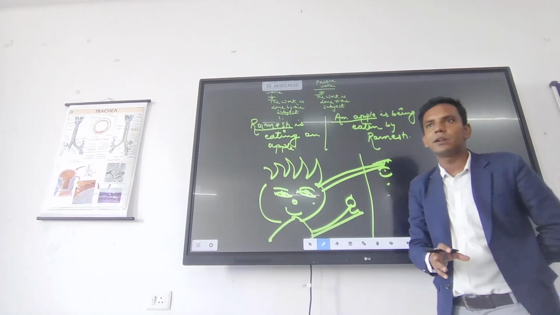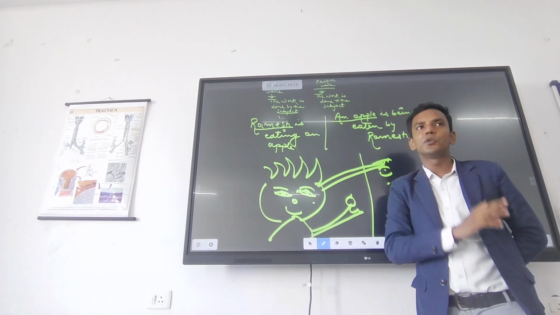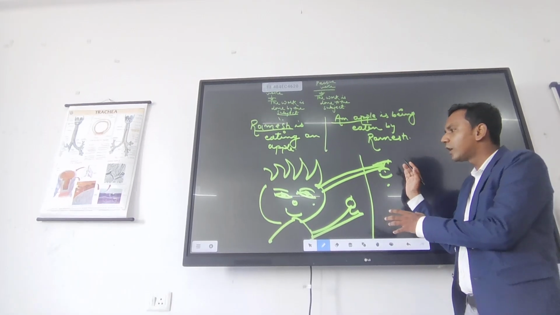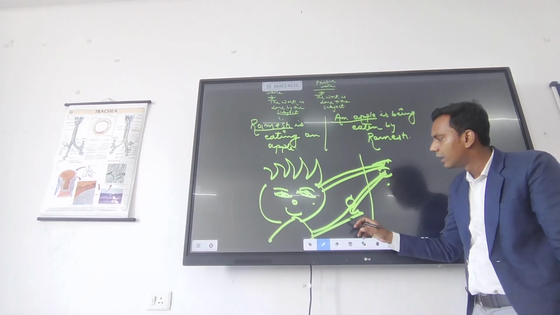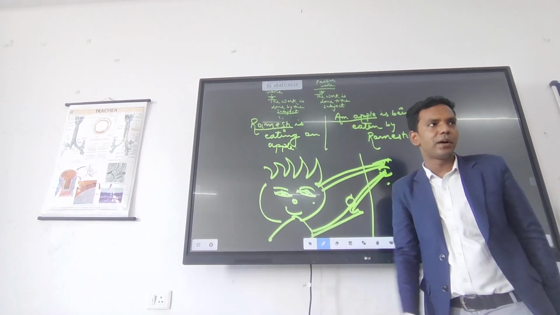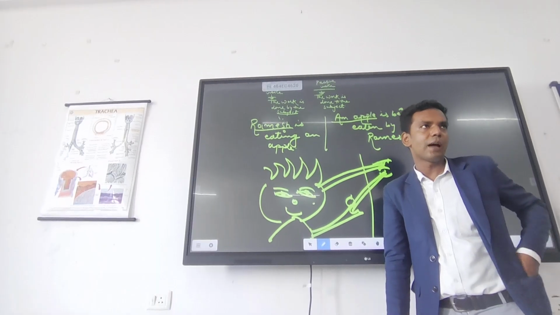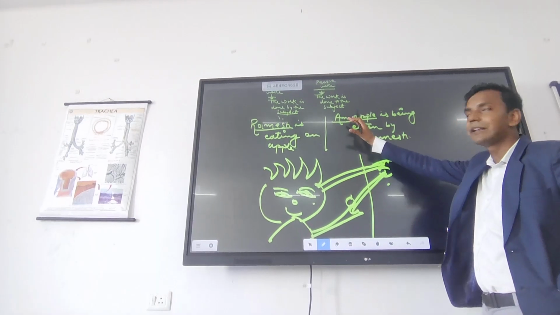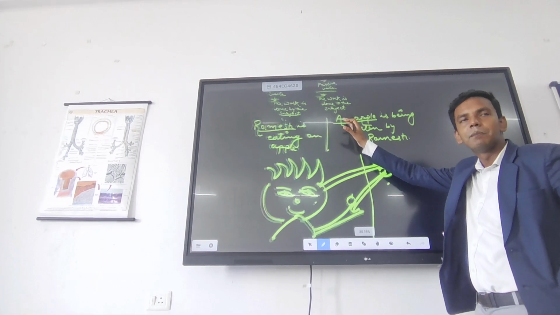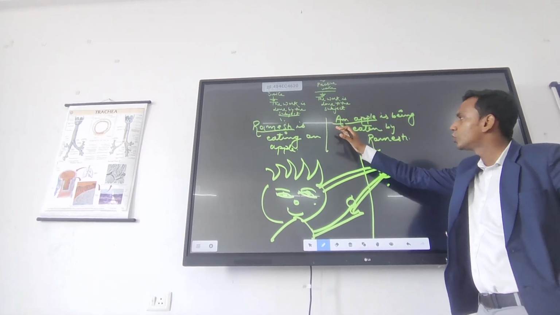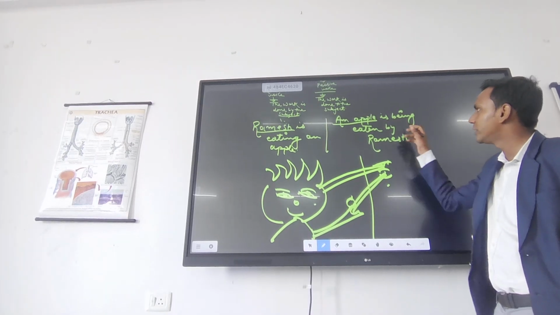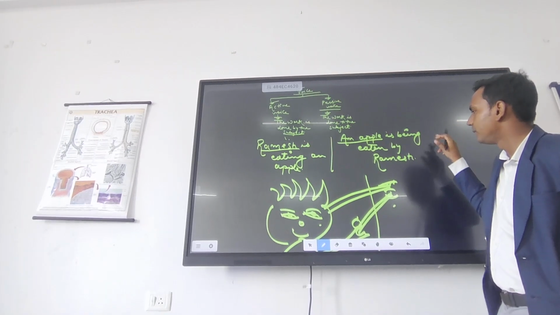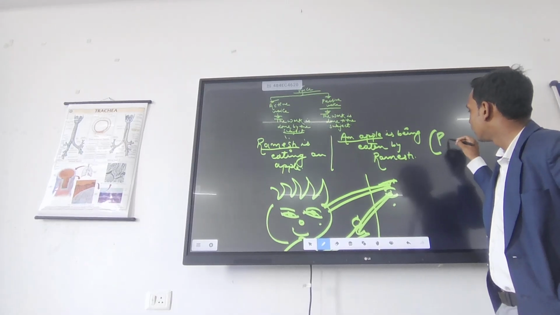Example 2 you see. But if my focus is not on Ramesh, my focus is on apple, and I am talking about apple, so I will make the sentence starting with apple. My more focus is on apple. So the sentence will be an apple is being eaten by Ramesh. So this is becoming passive voice.